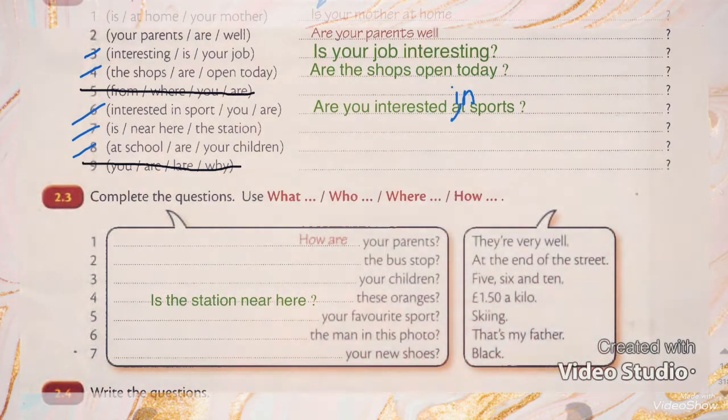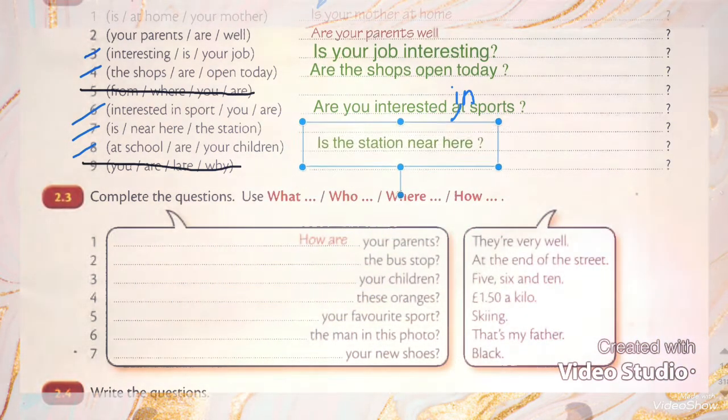And number 7, "near, here, the station." I want to ask you about the station, if it is near here or not. So I will ask you, is the station near here?